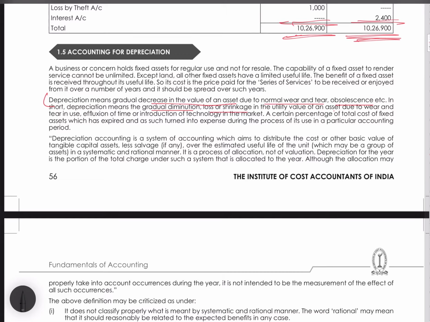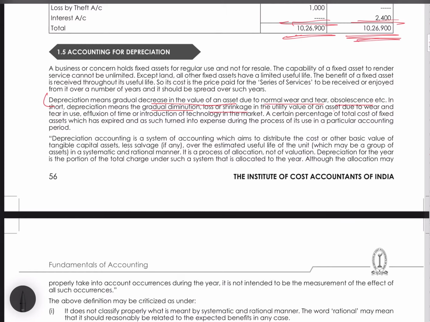So we can't show any asset at the same value in the books over a period. We bought at 10,000, we can't show it forever at 10,000. Its value in the market would have reduced because of usage, obsolescence, new technology, any reason, external or internal. So we have to depreciate it.